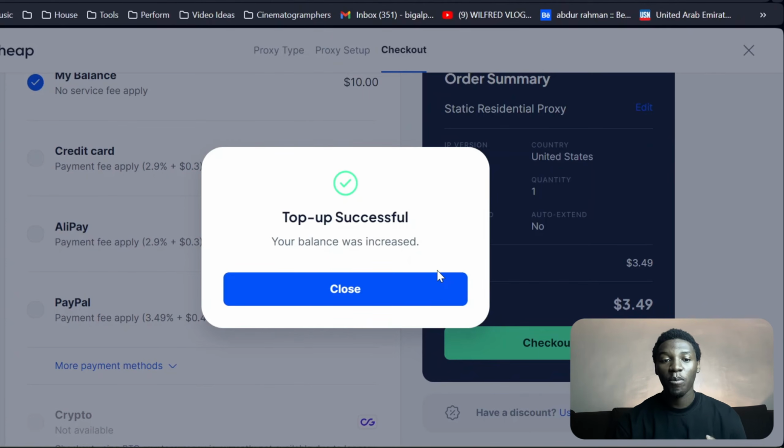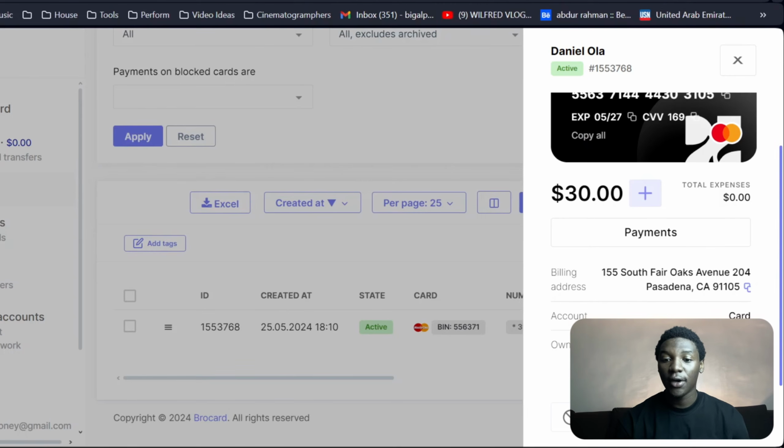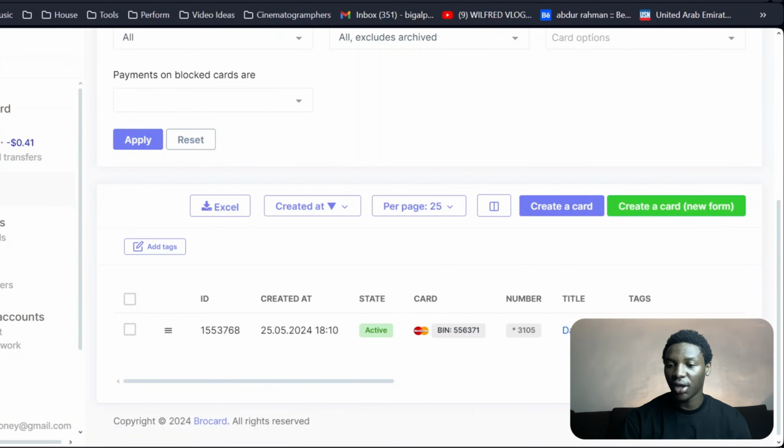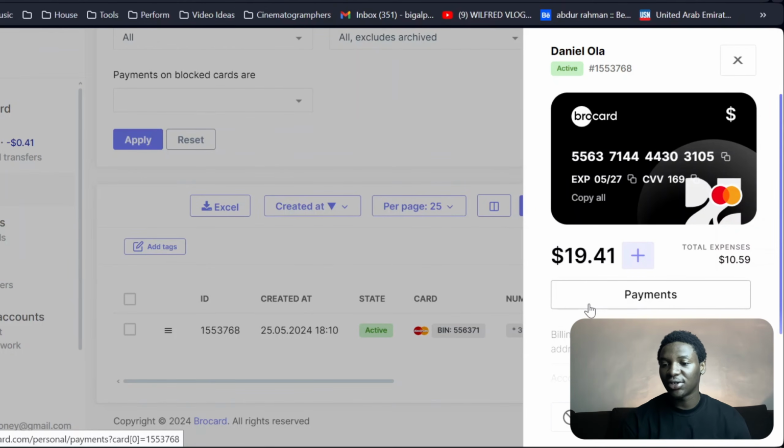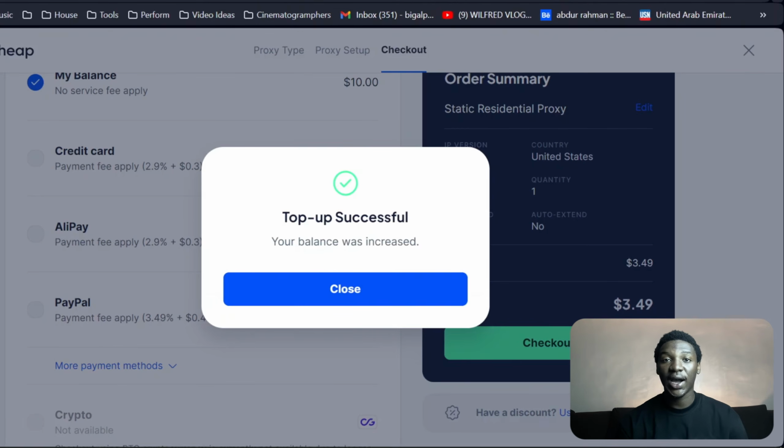So you can see that I immediately went ahead and paid for something like a proxy online with this kind of card, right? So if I come over here and reload my page, I should see that my card has been charged with $10. So let me scroll down here and then open up my card once more. And you're going to see we're going to have $19.41, right? So that means we have spent $10.59, right? So that is exactly how to use a card like this, right?